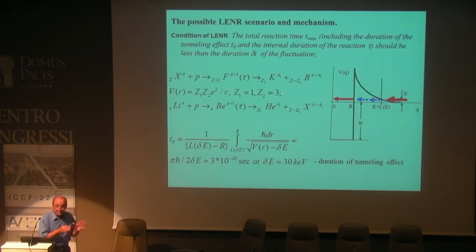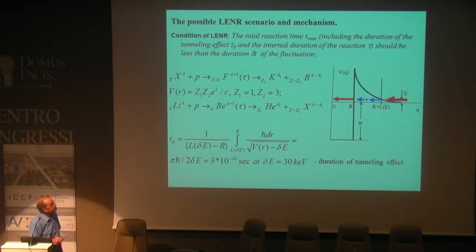Let's consider once more the same process, for example, the interaction of lithium plus proton. Why lithium? Because there is a well-known experiment in Lugano, very precisely measuring the change of isotopic ratio for the two main isotopes of lithium. So we have calculated, first, the duration of transparency. For a fluctuation of energy of 30 keV, the duration of transparency for such a reaction is about 10 to the power minus 20 seconds, the duration of the first step.